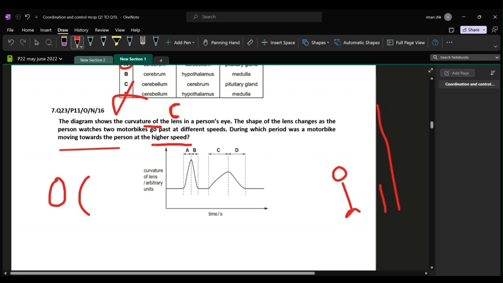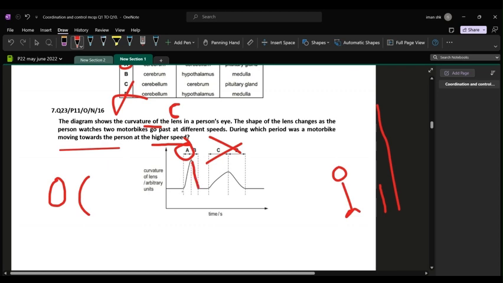And it is saying at higher speed, meaning quickly, so C and D cannot be the options. For one, the reason is that they're curving really slowly. But if something is approaching you at higher speed, that means obviously it will take less time. So it can be either A or B. And the curvature will be greater because it is coming towards you. The lens is going to become more thick. That means it has to be A. It cannot be B because in B you can see the curvature is decreasing and that is wrong.